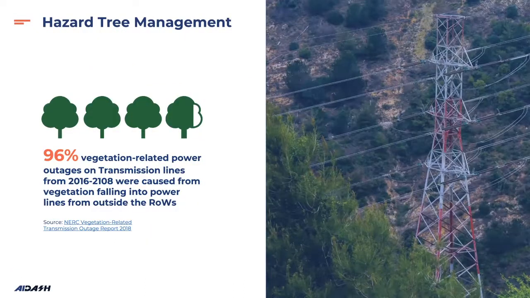And to highlight specifically around hazard tree management and the need for it. If you look at the recent statistics from the NERC outage report, 96% of vegetation-related power outages on transmission lines were caused by vegetation which actually fell from outside the right of way, which are the hazard trees.